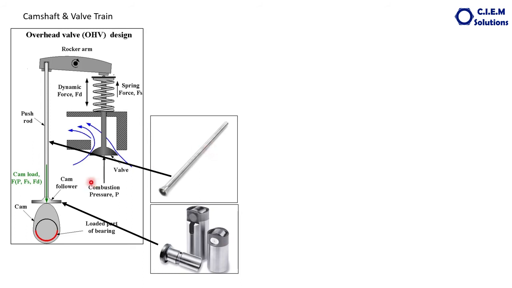This is a push rod. This is a cylindrical steel tube. Both ends are designed to match this valve train. This end sits in this cam follower, whereas this end is the top end where the tappet adjusting screw mounts. About the tappet adjustment we will discuss in the next video.